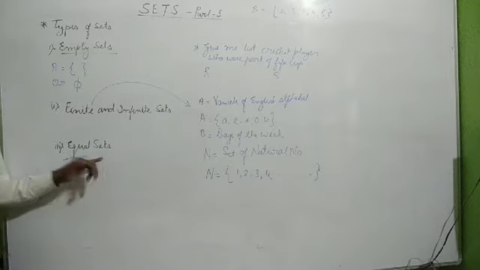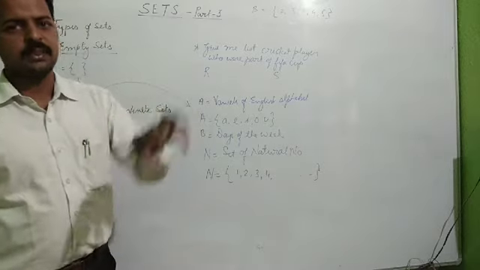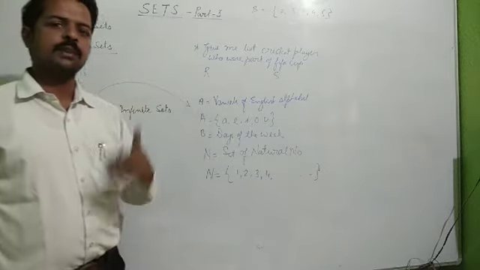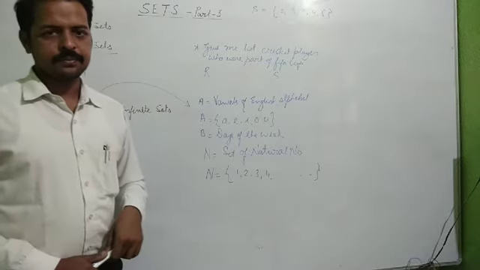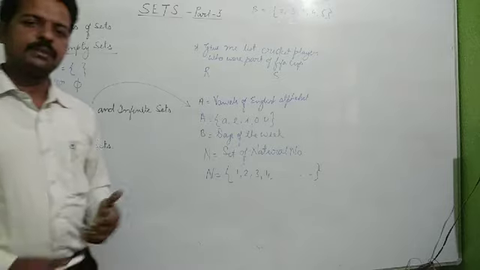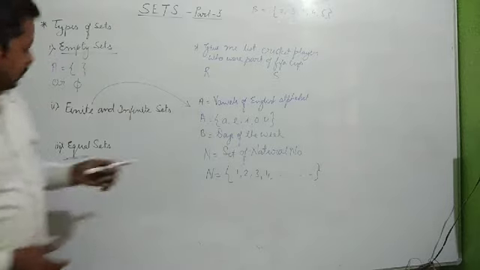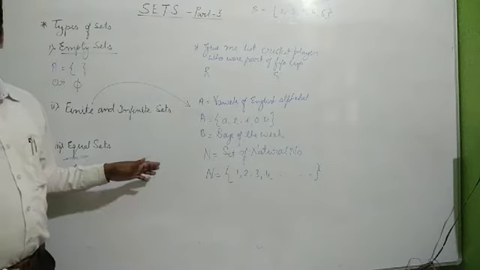Equal sets: if two or more sets have the same elements, and their number of elements is also the same, then such sets are called equal sets. Well, I'll give the definition of equal set in a different way when I teach you subsets after this topic. Please pause the video to note it down.